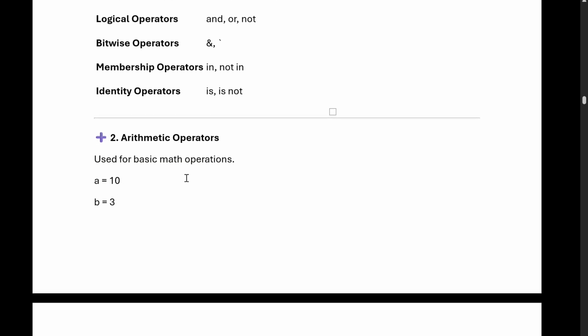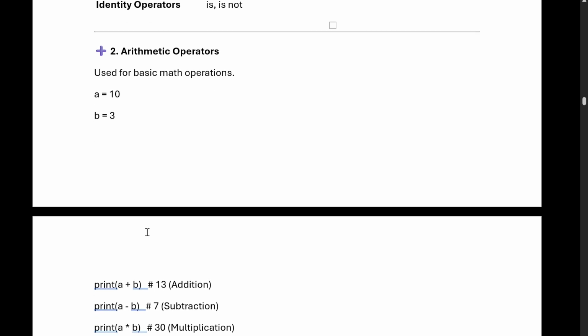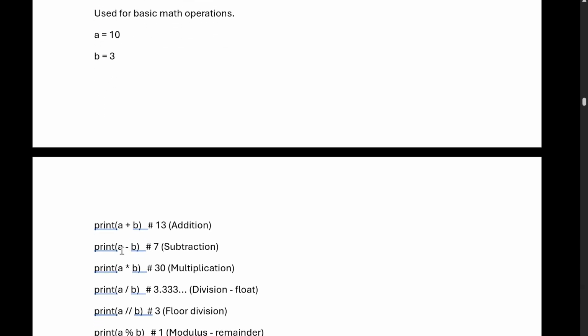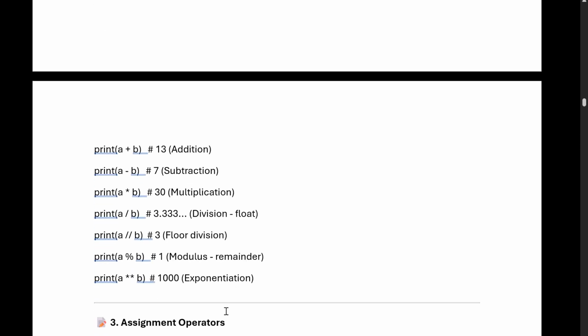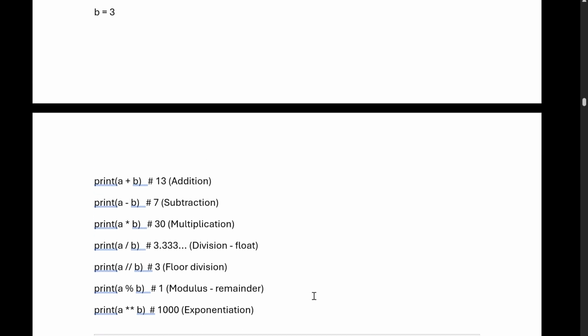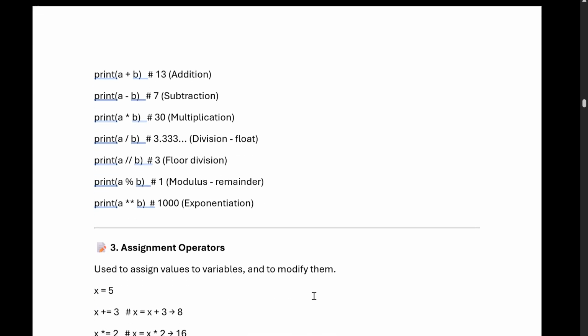Arithmetic operators are used to do basic math operations, like add, subtract and so on. If we do a plus b, a minus b, a multiply b, a division b, floor division, modulus for the remainder, and exponent, meaning how we can multiply a number multiple times, so we can do exponents. Okay, so these are the normal operations.